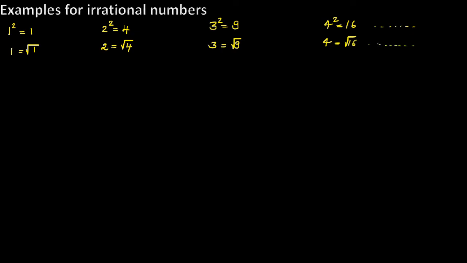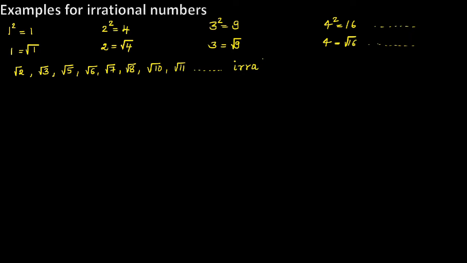These are rational numbers. Root 9, root 16, root 4, root 1. These are rational numbers, and there are numbers left in between them. For example, root 2, root 3, root 5, root 6, root 7, square root of 8, square root of 10, square root of 11, and so on.